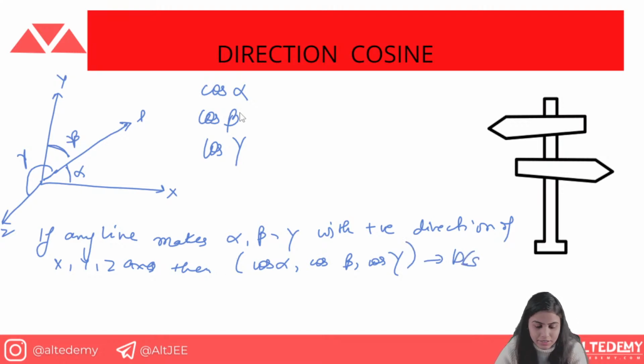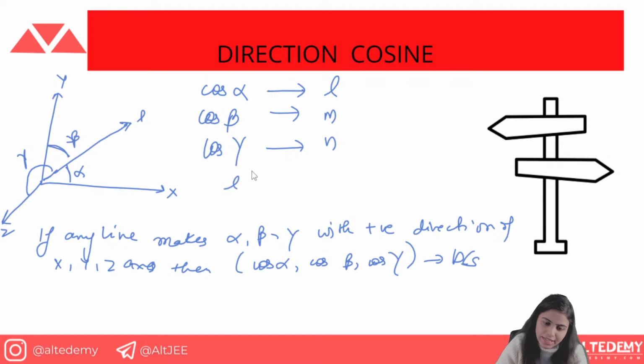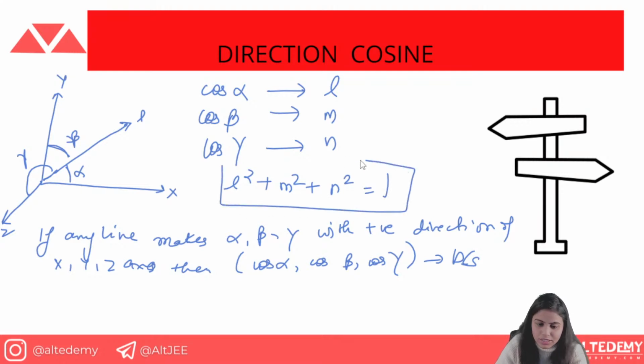Okay, direction cosines. And how are they represented? The representation is done by l with the x-axis, m with the y-axis, and n with the z-axis. So this can be written as l, m, and n. And what is said is that l square plus m square plus n square is equal to 1. So this is the direction cosine. Whenever we are given l and m and the direction cosine, we can use this and get solutions many times. Okay, so this is about the direction cosine.